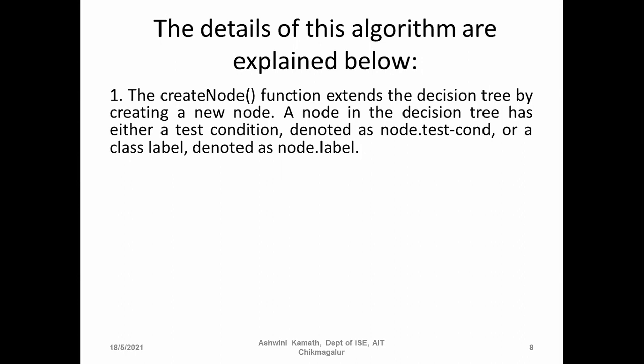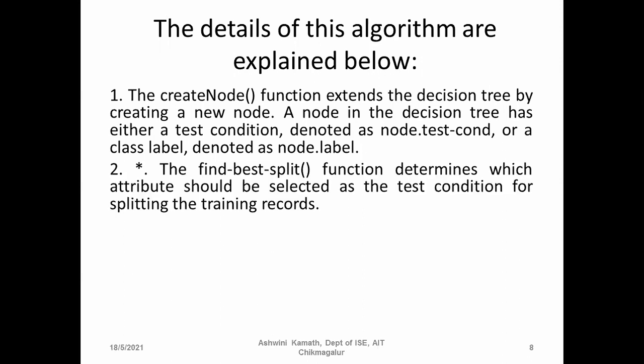For example, we are going to check the gender value, whether it is male or female. That is a test condition. And the label is the class label, for which class it belongs to. That will be the node label.